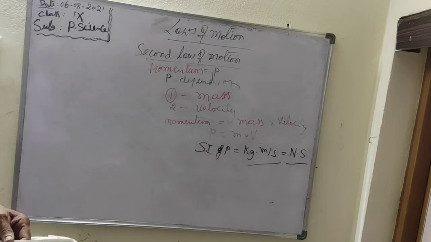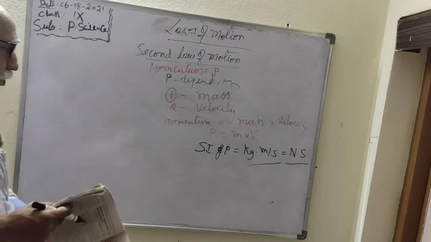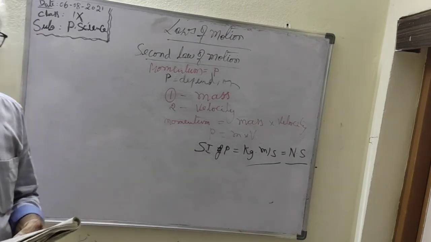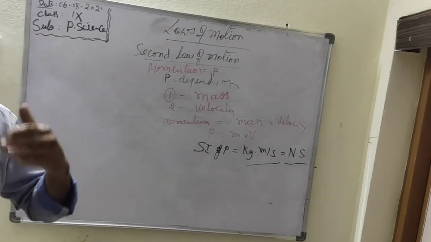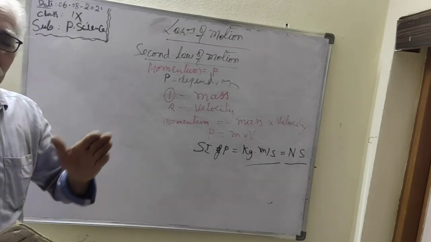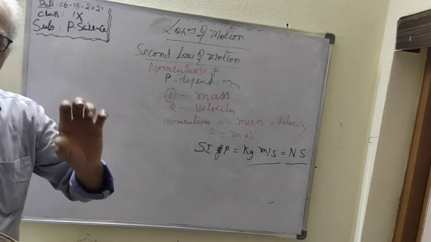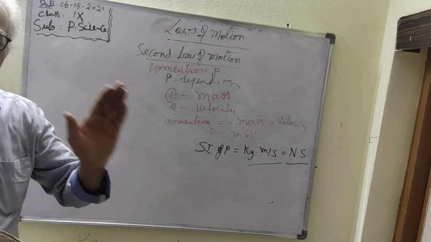So what is momentum? It is the property of an object under motion. It is the product of mass and velocity. If the mass is equal and the velocity changes, momentum changes. If the velocity is equal and mass changes, momentum changes. So momentum depends on mass and velocity.